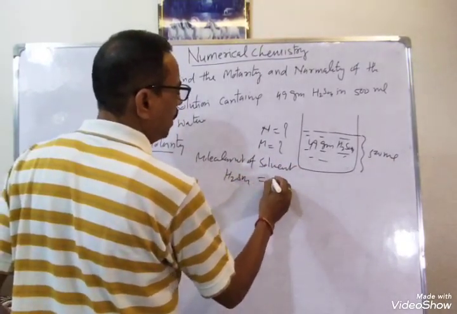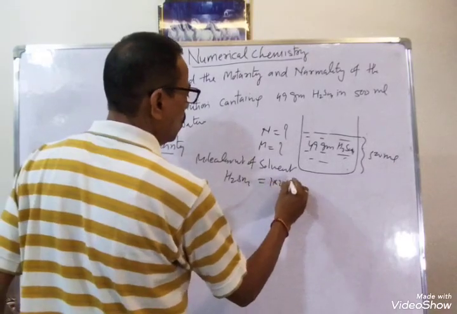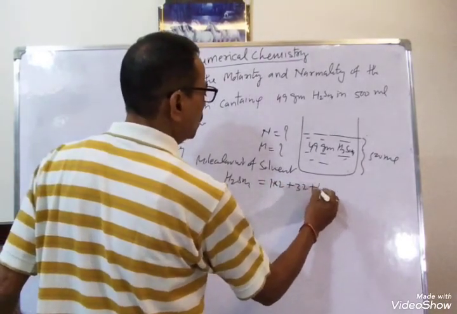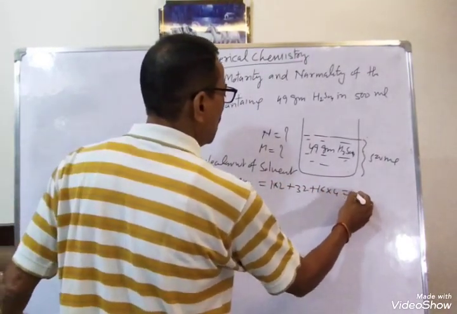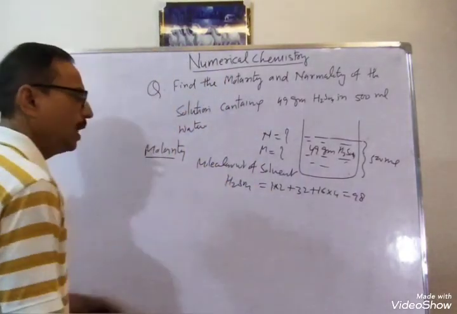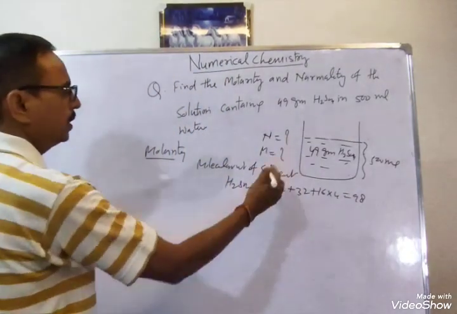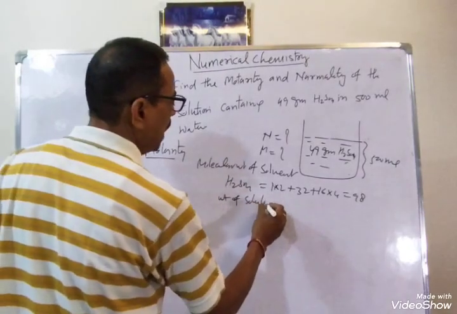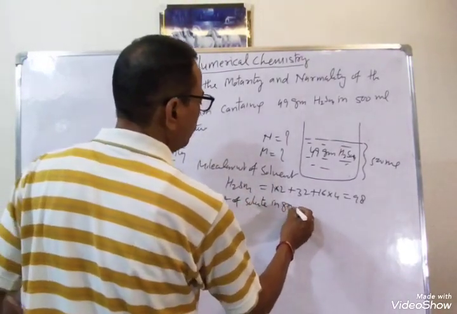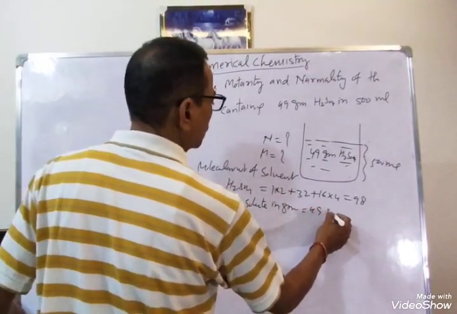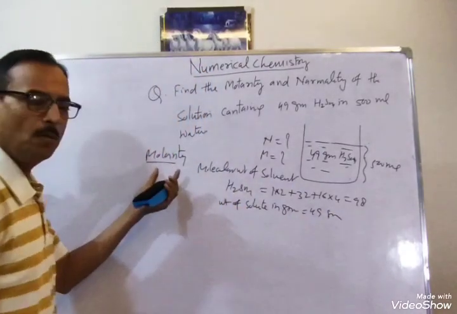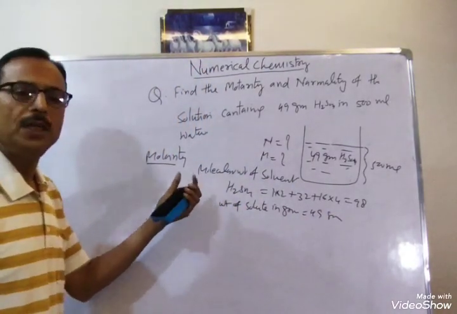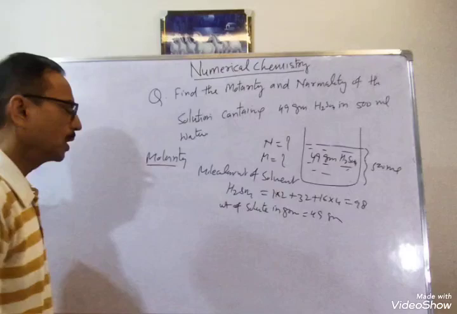So the molecular weight is 2 plus 32 plus 16 into 4, that is 98. And weight of solute in grams is 49 gram. So for the molarity we first find out the number of gram moles.